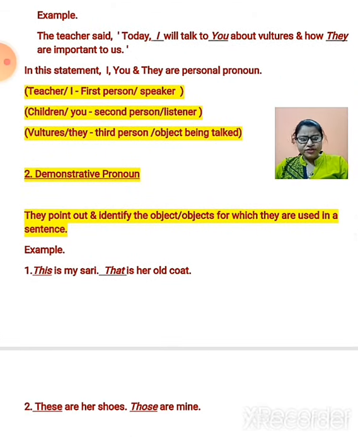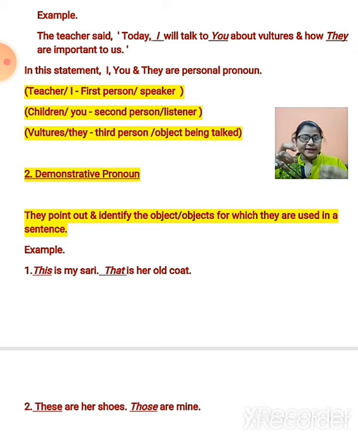Demonstrative pronouns are those types of pronouns which point out and identify the objects for which they are used in a sentence. Okay, so demonstrative pronouns are used to point out something or somebody. See, for example: this is my sari, that is her old coat. This is my sari. So the words this and that are used for the things.